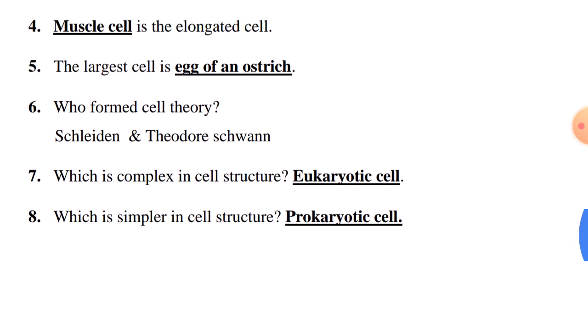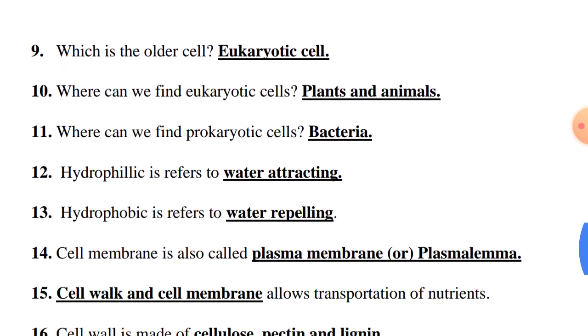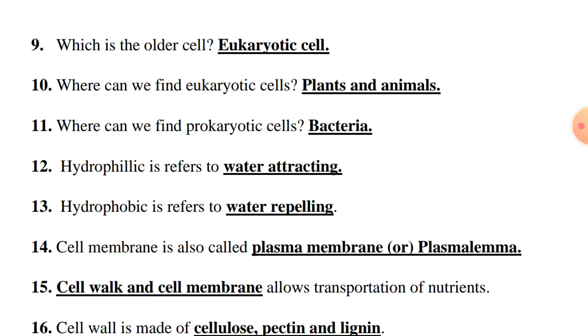Which is complex in cell structure? Eukaryotic cell. Which is simpler in cell structure? Prokaryotic cell. Which is the older cell? Eukaryotic cell. Where can we find eukaryotic cells? Plants and animals. Where can we find prokaryotic cells? Bacteria.